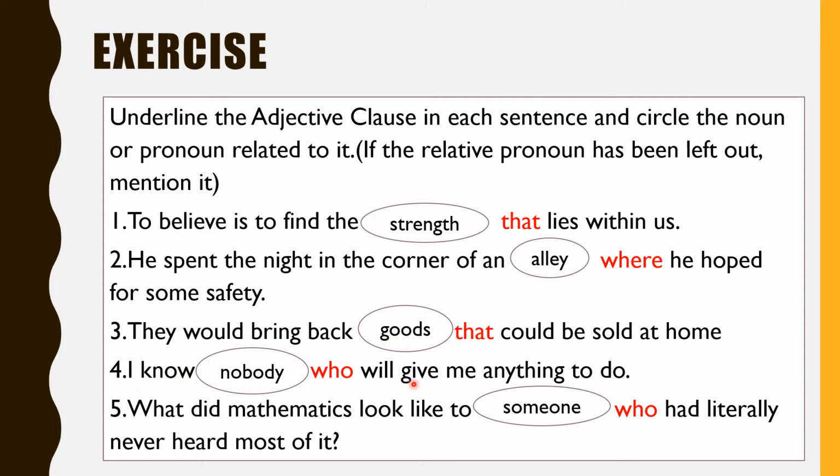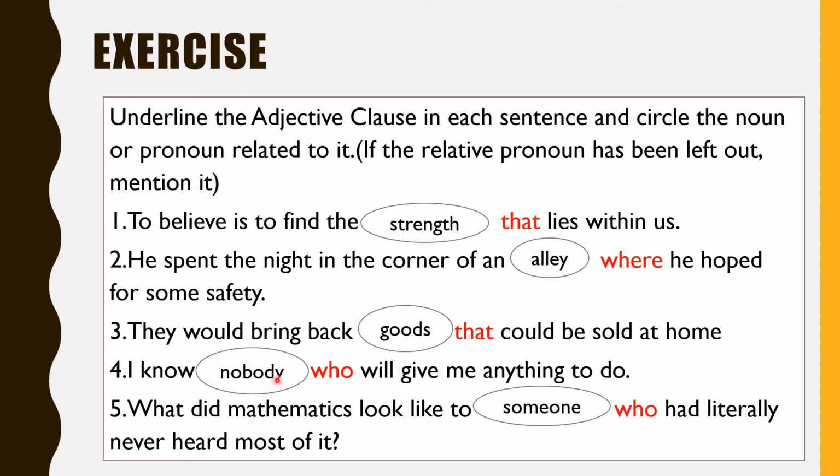I know nobody who will give me anything to do. Again, who is a relative pronoun. So from the relative pronoun begins the subordinate clause: who will give me anything to do. This is the subordinate adjective clause qualifying the indefinite pronoun nobody. And I know nobody is the main clause.